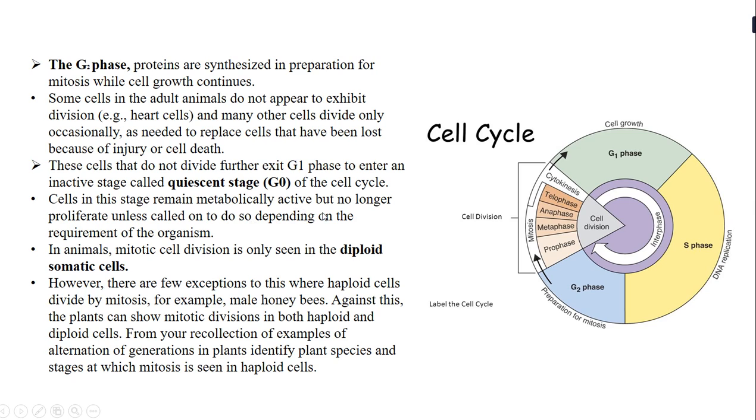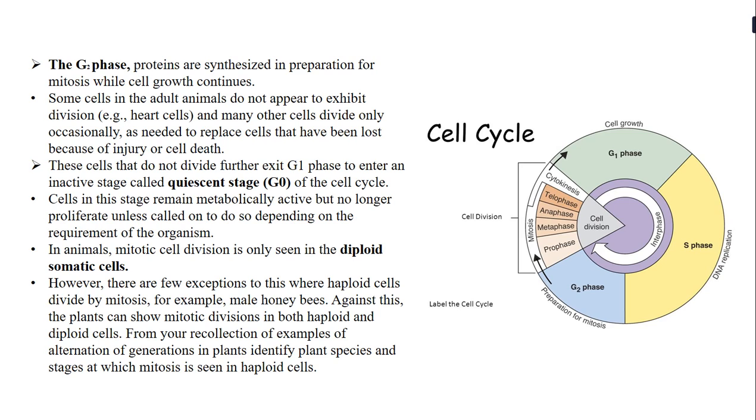That means when the cells enter the G0 phase, they will be metabolically active, but they will no longer proliferate unless called on to do so, depending upon the requirement of the organism. So the cells will be there, metabolically active, but they will not proliferate and will not come into action until there is a requirement in the organism's body.